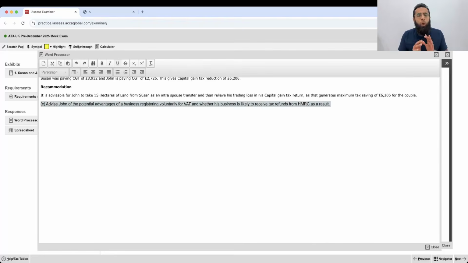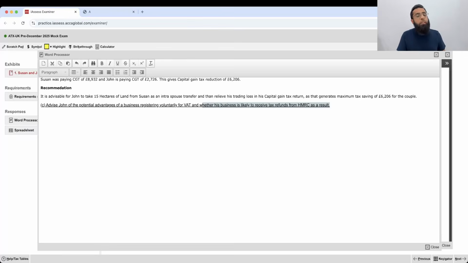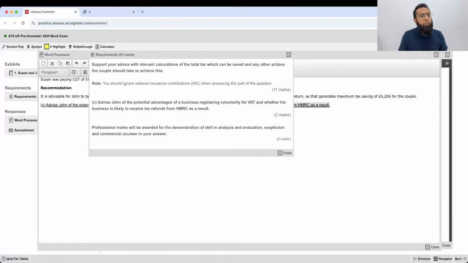So advise John of the potential advantage of a business registering for VAT. The first question: what's the advantage? The advantage is that the business is not required to monitor its compulsory VAT registration limit, because you are already registered, so you don't have any fear of fine or penalty if you miss the limit. Also, once you get registered for VAT, it gives a better impression to other businesses, that this business must be having good business. And then the question is whether his business is likely to receive tax refunds from HMRC as a result. His business won't receive. Normally businesses receive, but his business won't, because he is not dealing in taxable supplies. It's just a requirement of 2 marks.